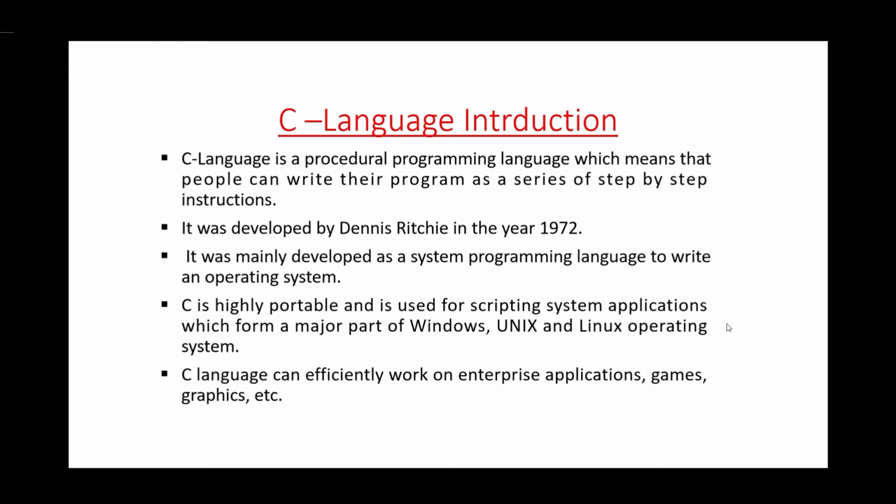As for the structure of the C program, first we have to declare the header file, then we have to declare the main function, then we have to declare the variables in the C program, and then we have to write the body of the C program, and last we have to write the return statement. So we will cover this structure of the C program in our next video. So this is the way in which we have to write the C program.